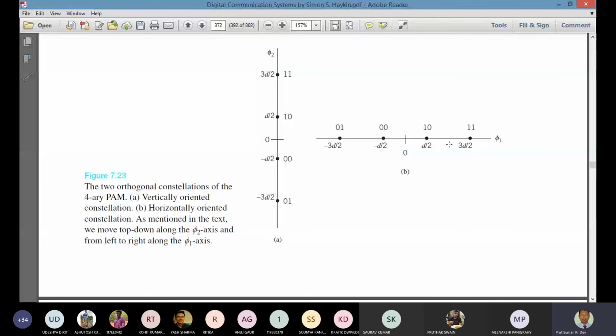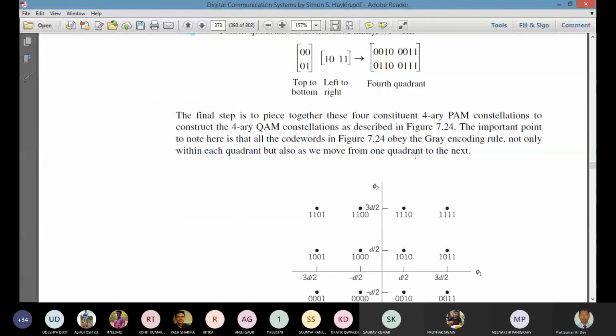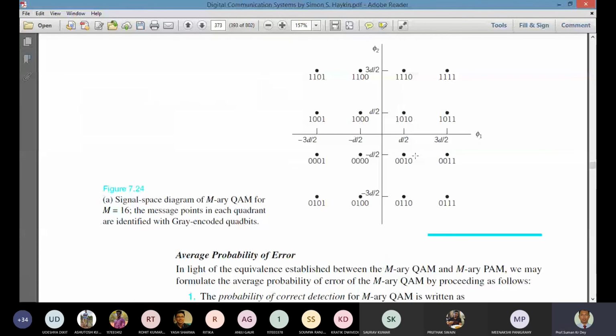So different positions, different values, and this is represented by different symbol combinations. Similarly, in the horizontal line also and the vertical line.